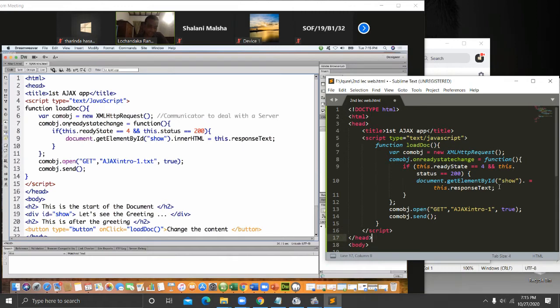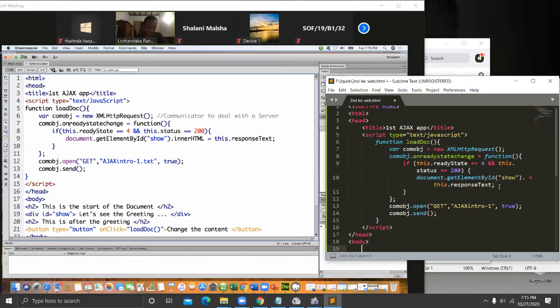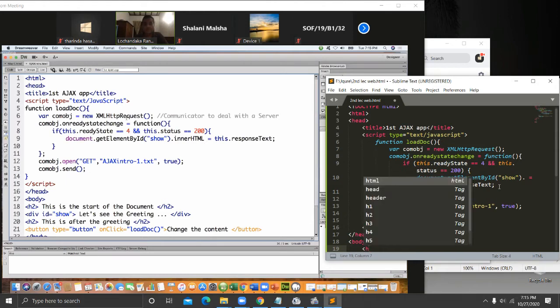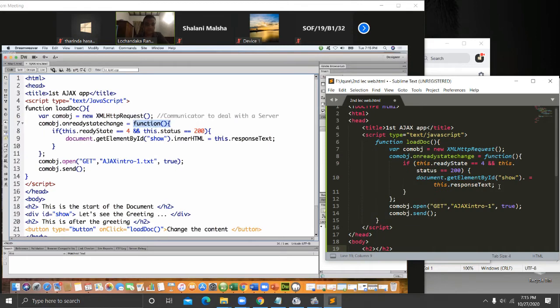Now, whenever the state changes from one state to another, we are running a function.